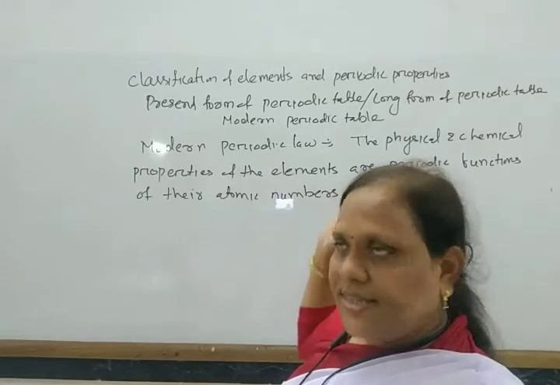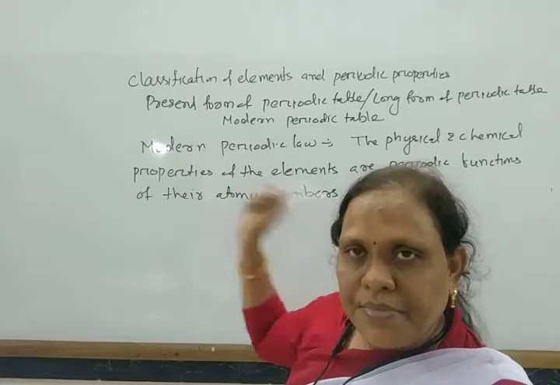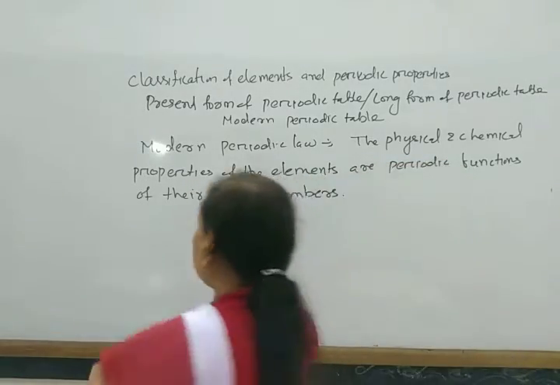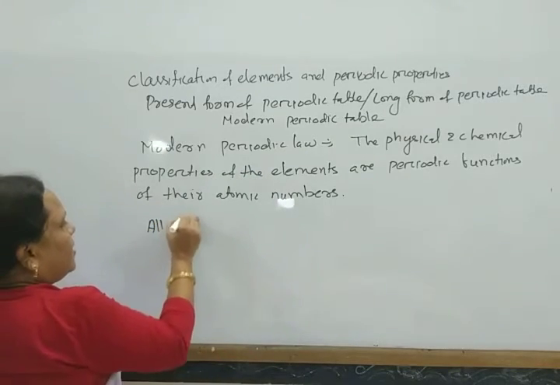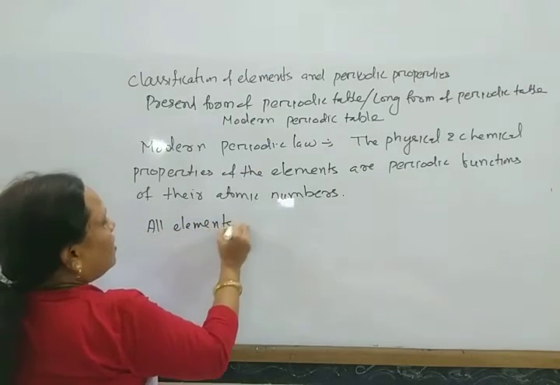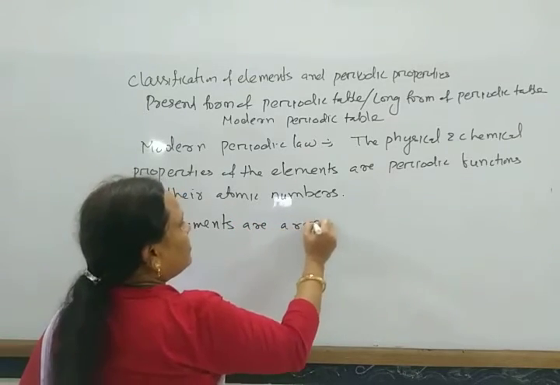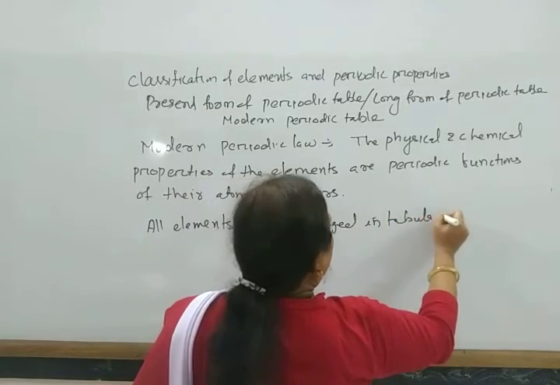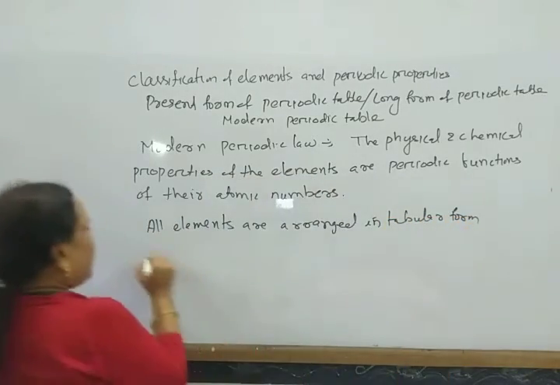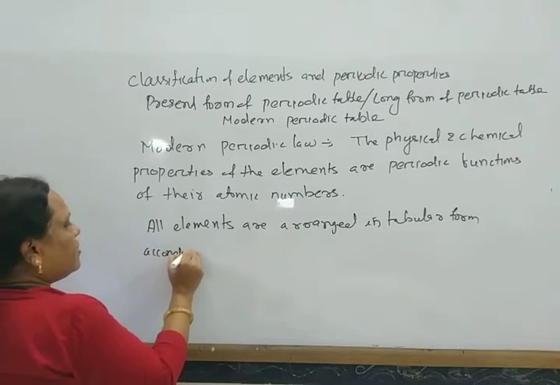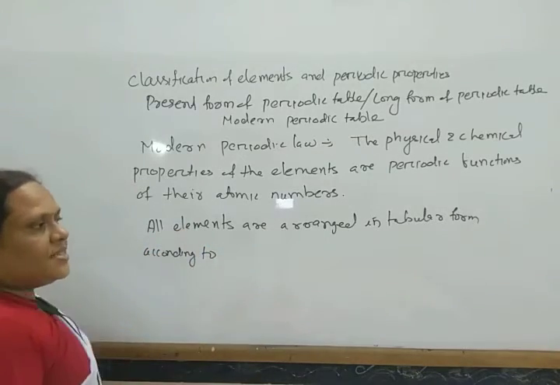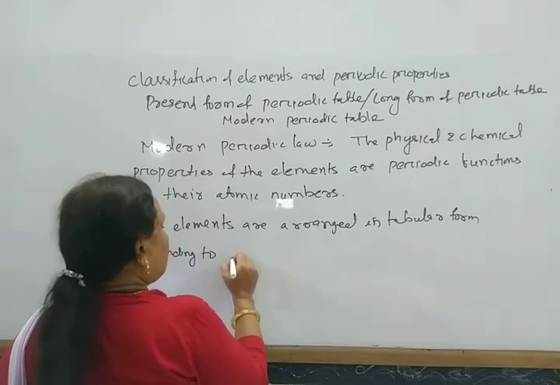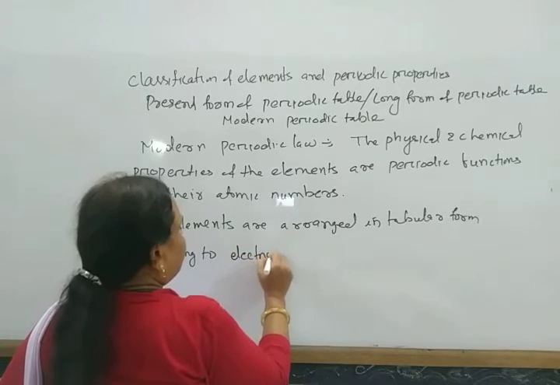Just the rule is changed, and in this way all these elements are arranged in tabular form according to their atomic number and electronic configuration.